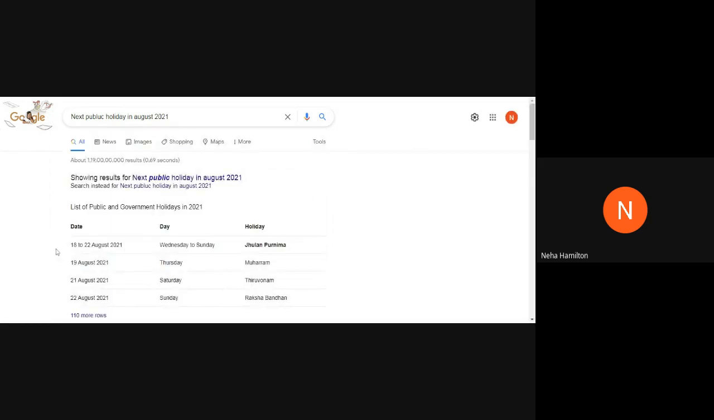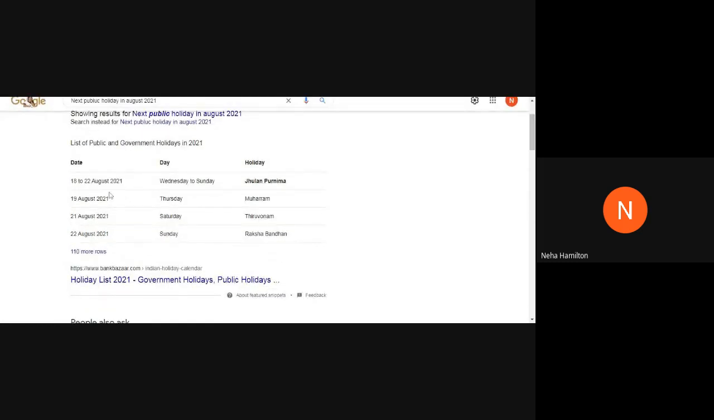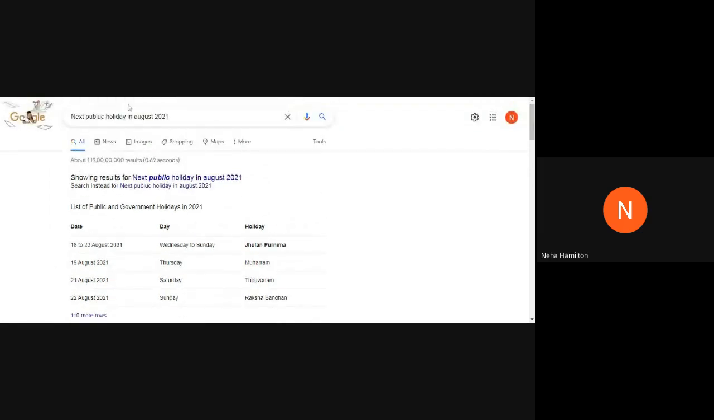That's it, I found the answer right here in the first column of the first page. That 18th to 22nd August there is some Purnima. On 19th August there is Muharram. On 21st August there is some, and 22nd August there is Raksha, right? So I don't even need to click anywhere, but the search engine result page is giving me the answer on the first page itself. If your question is specific, the answer will also be specific.